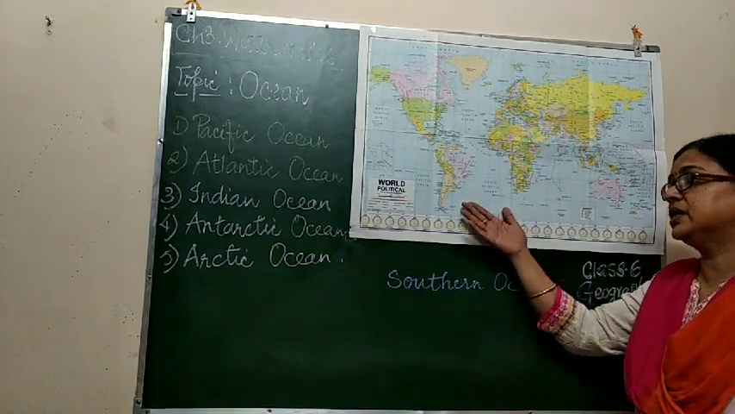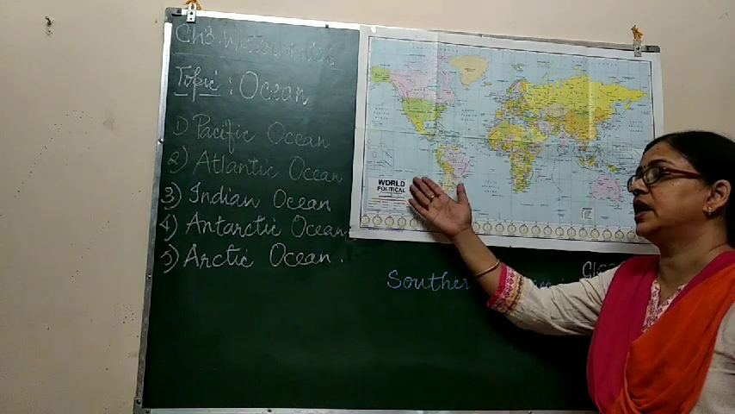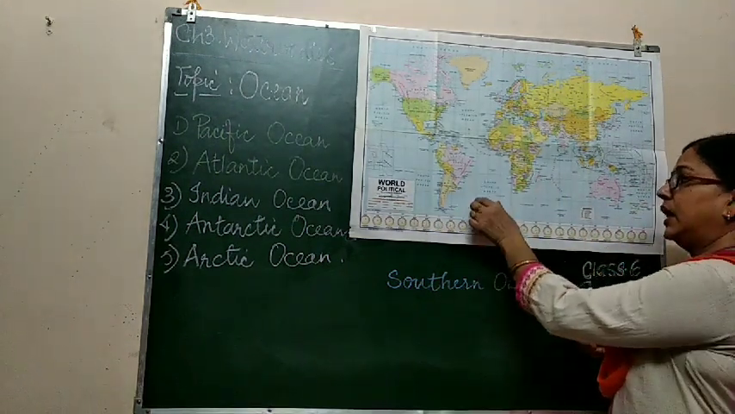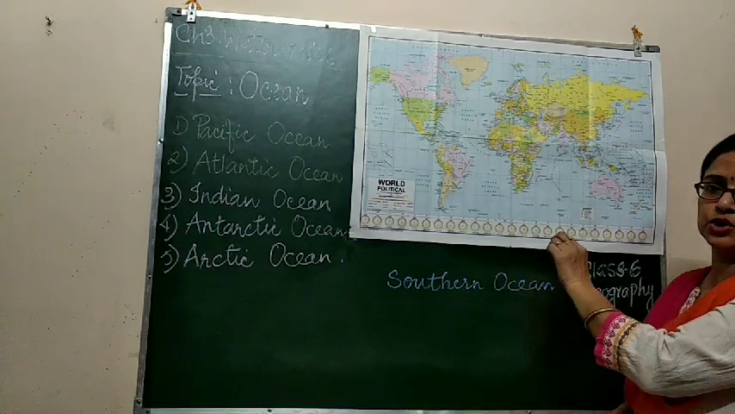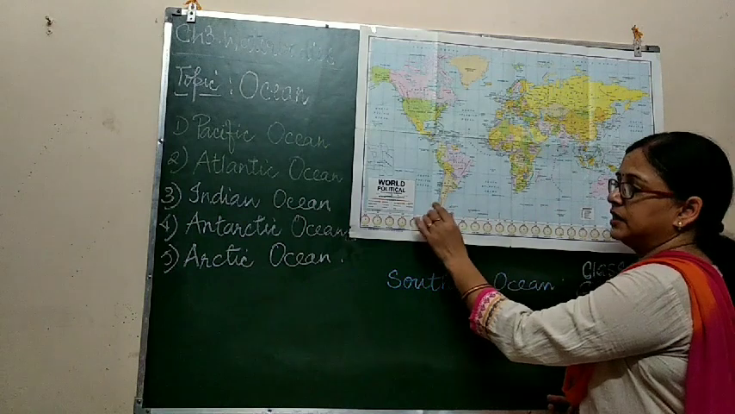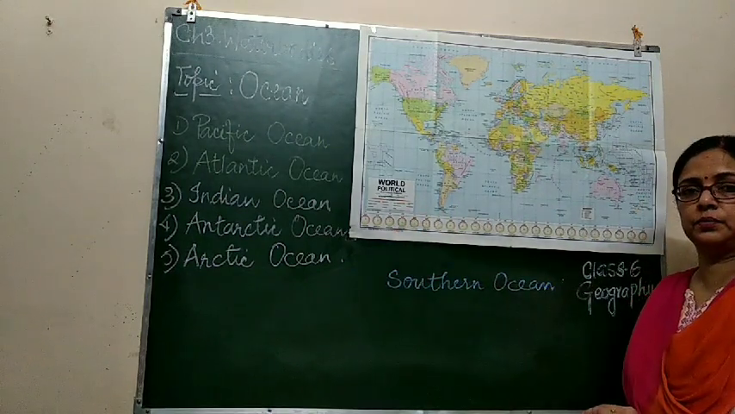Actually, it is not a particular ocean. It is the extension of the Pacific Ocean, the Atlantic Ocean, and the Indian Ocean from their sides. Together all the oceans merge here, and it is named the Antarctic Ocean or the Southern Ocean.